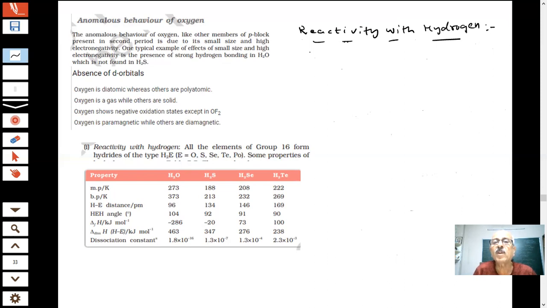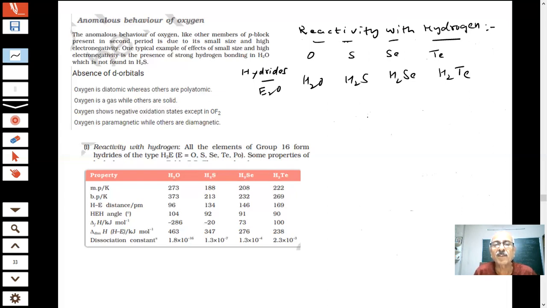So when I am having oxygen, sulfur, selenium, tellurium, and polonium is radioactive, I may not consider it. When they react with hydrogen, tell me what type of compounds they form. They are forming hydrides. These are known as hydrides. You are aware of H2O, H2S, H2Se, H2Te.